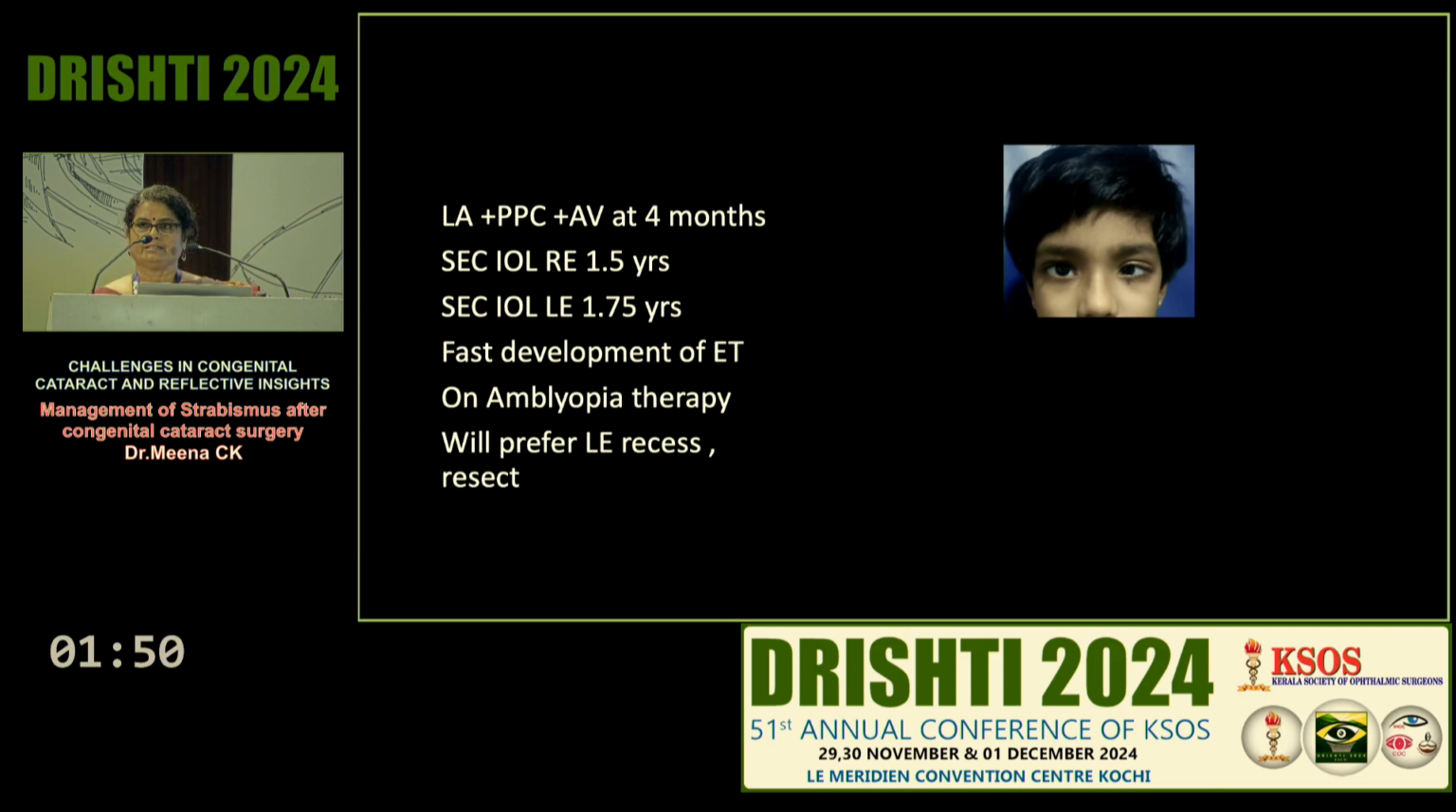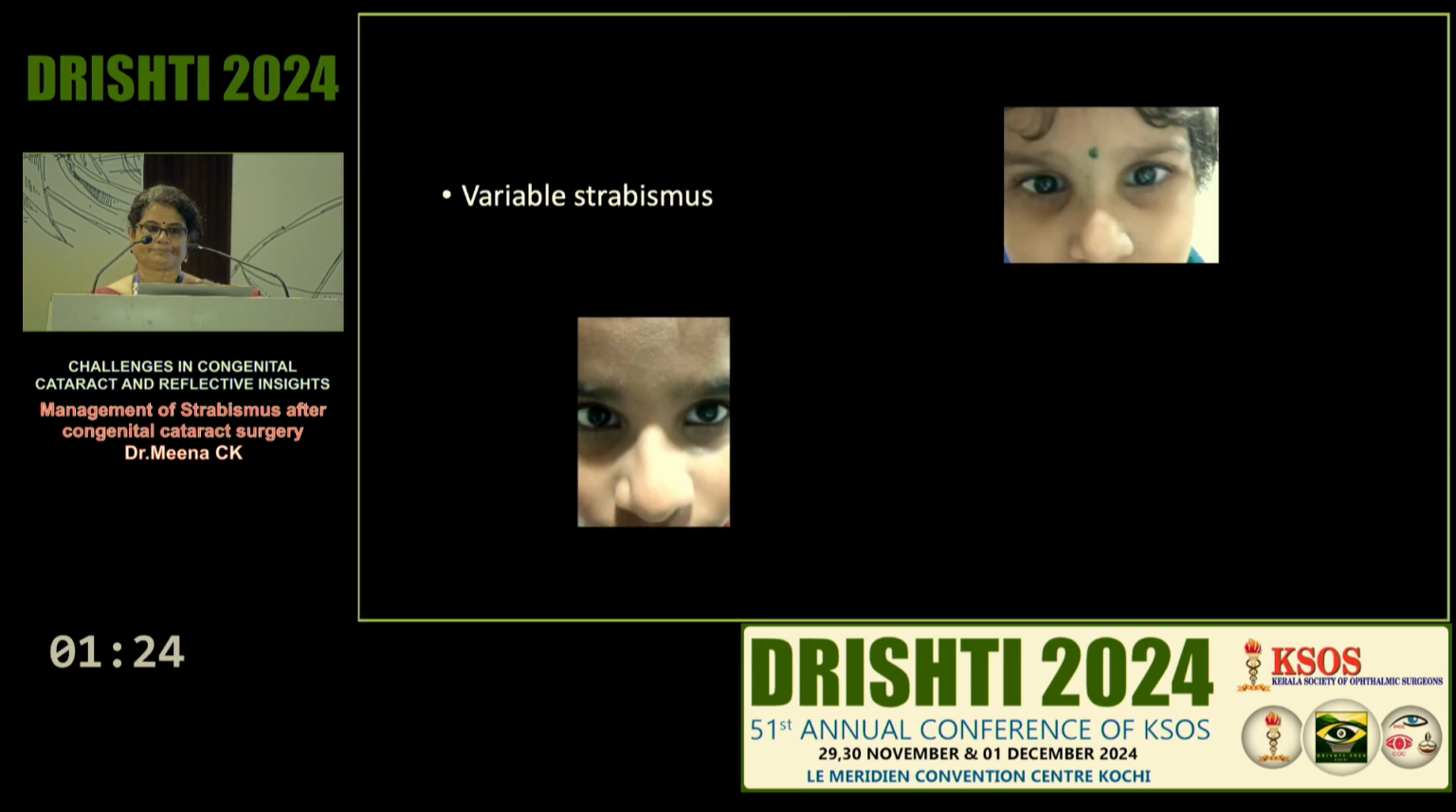And here you can see that she suddenly developed an esotropia in the left eye, and it was very difficult. Though we put an IOL later, she's still on amblyopia therapy, and here again we would prefer a resect procedure. And the vision is improving, but still in that small gap she developed so much of amblyopia in the left eye. So aphakia in one eye and pseudophakia in the other eye, it's a very difficult situation to correct or treat.